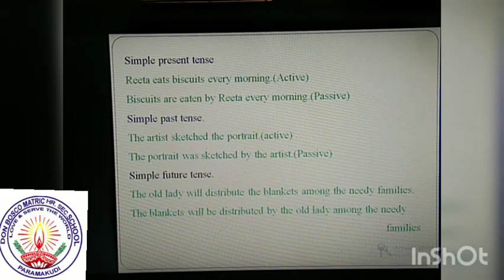Then simple past tense. The artist sketched the portrait. The same rules are to be followed. The portrait, interchange the subject and object.